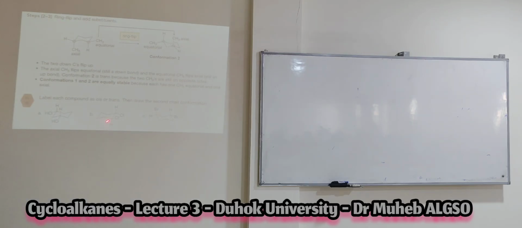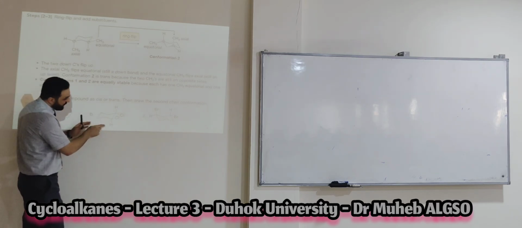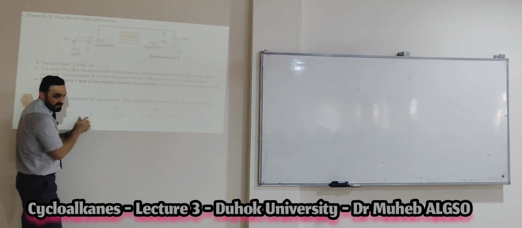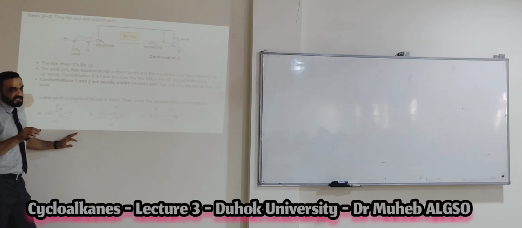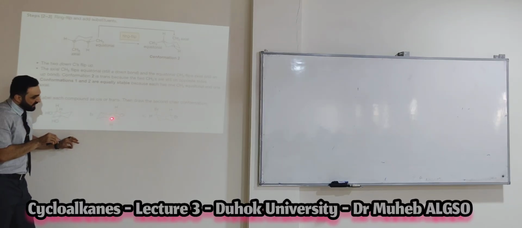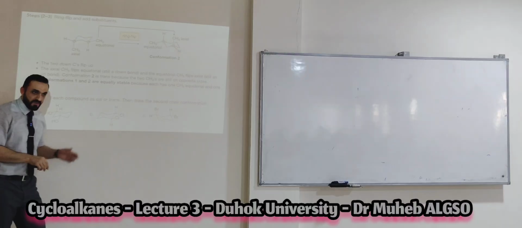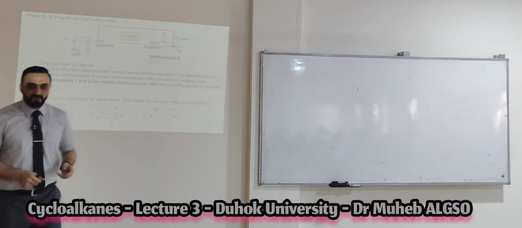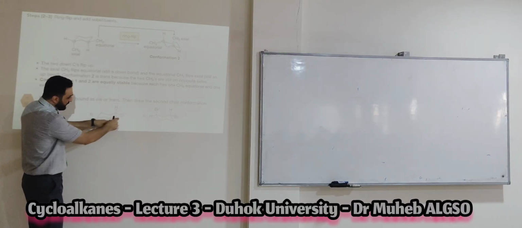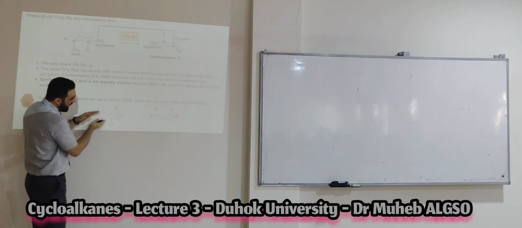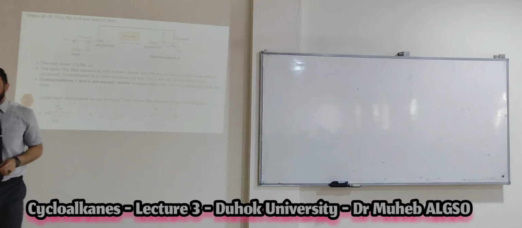Now, is this cis or trans? Look, I told you before, if you have a problem in your imagination of the cycle, look now at this carbon number one. This Cl is up to the carbon or down to the carbon? Up. Okay, look at this carbon. This Cl is down. That means one of them down, one of them up. Yes, that means this is trans. Don't say Cl to Cl near to each other. No, no. But look at the up and down position of the CH3.